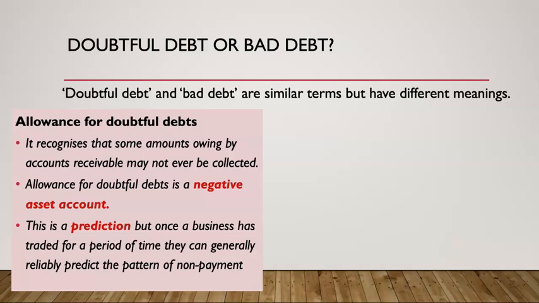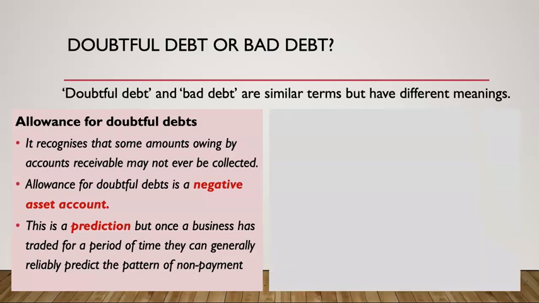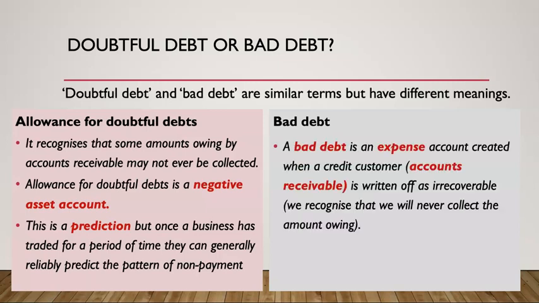So allowance for doubtful debts is a negative asset, so it reduces our assets by the amount that we predict will not pay us back. This is different to our bad debts, which are an expense account created when a customer, our accounts receivable, is written off as irrecoverable. We recognize that we will never collect the amount owing.